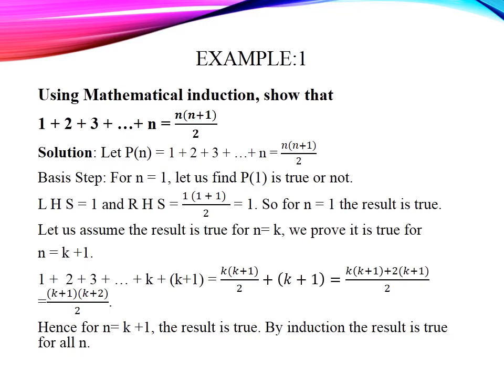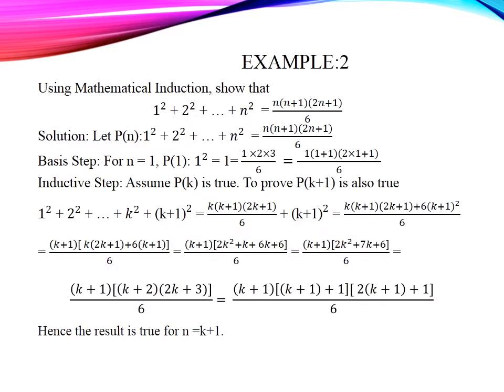Now, we assume that the result is true for n equal to k. That means 1 plus 2 plus 3 plus so on up to k equals k into k plus 1 divided by 2. Now, we check for n equal to k plus 1. That means 1 plus 2 plus 3 plus up to k plus 1 equals k plus 1 into k plus 1 plus 1 divided by 2. Yes, it is true just by substituting the value. So, the result is true for all n.